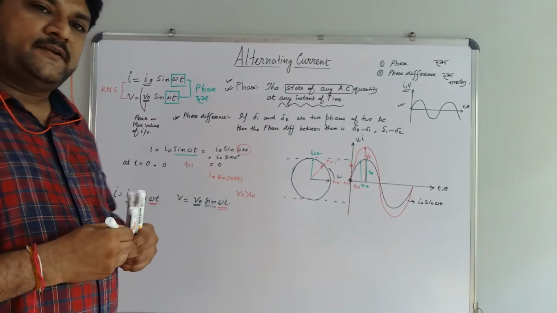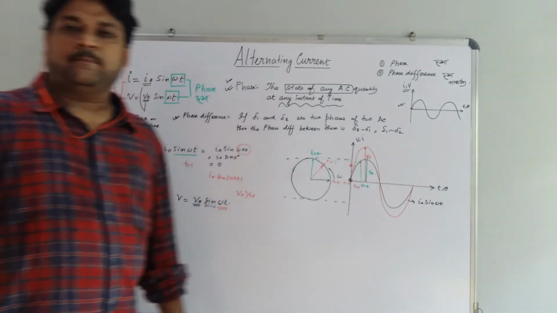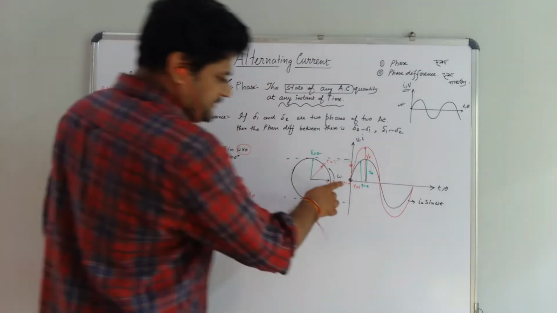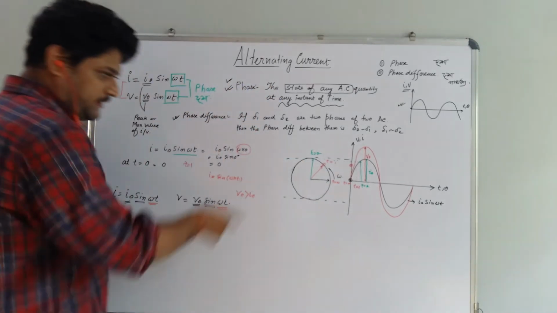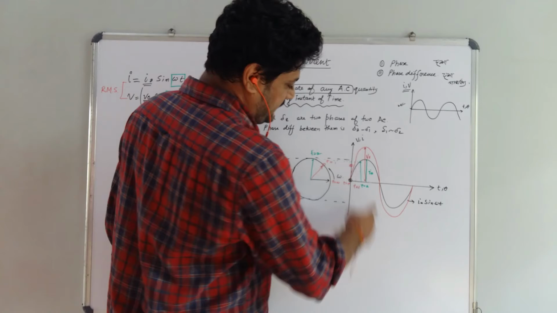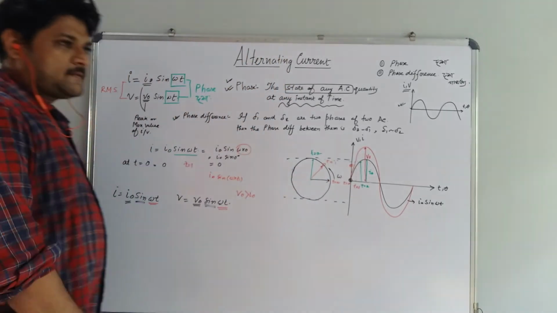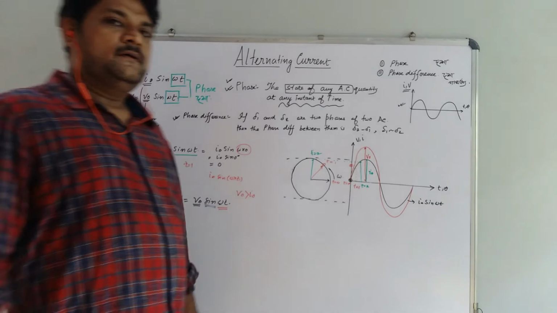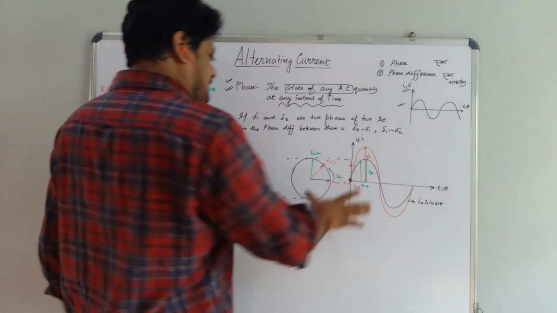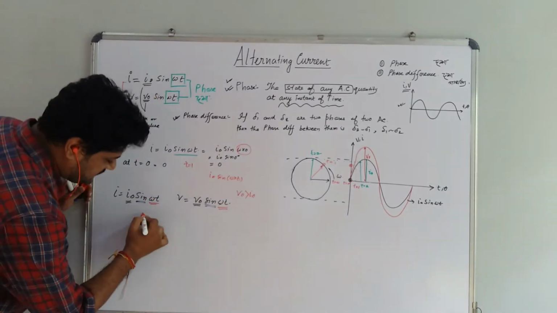The green color denotes the I0 and the red color denotes the V0, that is the maximum value or the amplitude of the voltage and current, but their phase is the same because at t equal to 0, voltage is also 0 and current is also 0. At t equal to 1, voltage has some value and current has some value. At t equal to 2, voltage and current have some value, but their amplitudes are not exactly the same. That's why they are in the same phase.